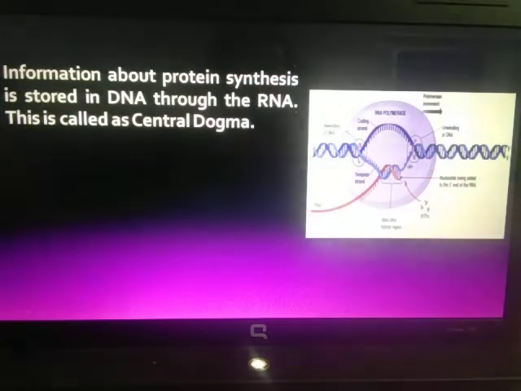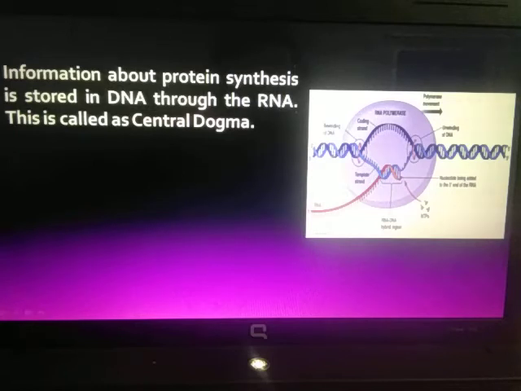Now you can see over here DNA is present. This structure is of DNA, the double helical structure. And here again you can see DNA. But in between you can see that the DNA is splitting, right? How is it splitting and why? It is splitting because there is one enzyme over here. In our body, within the cell, there are so many enzymes, and each enzyme has a particular function. The name of this enzyme, first of all, is RNA polymerase.